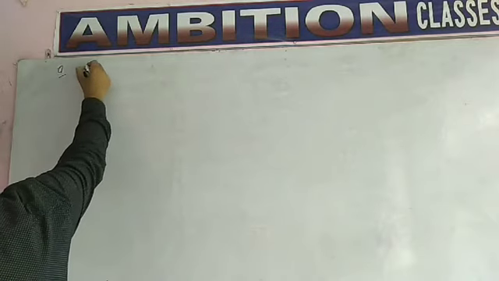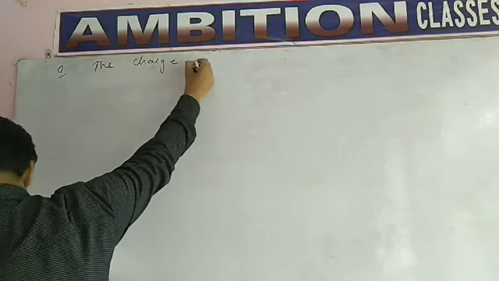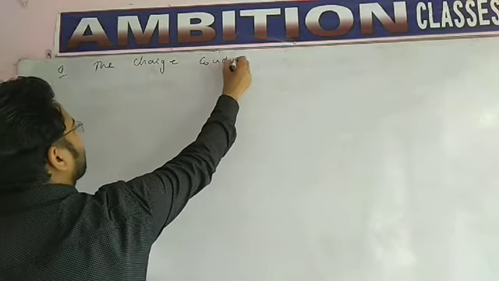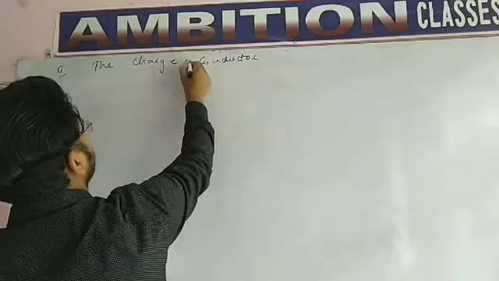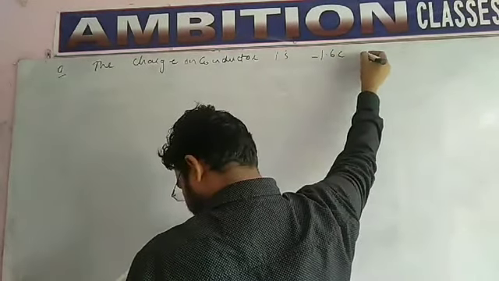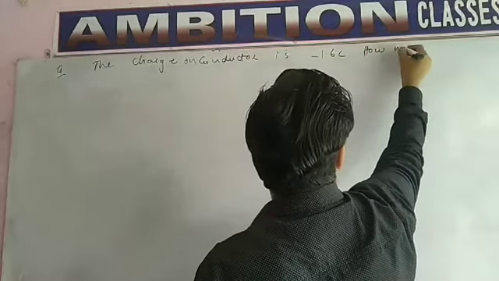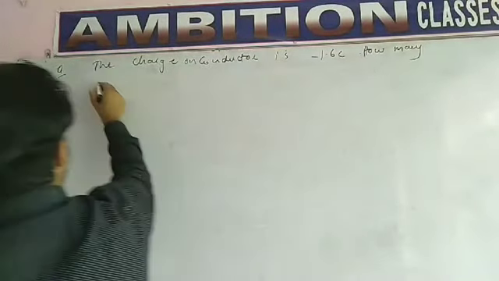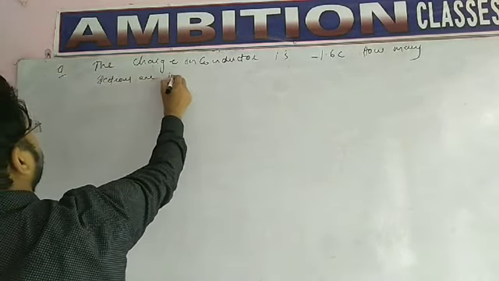Our question is, the charge on a conductor is minus 1.6 coulomb. How many electrons are in excess?